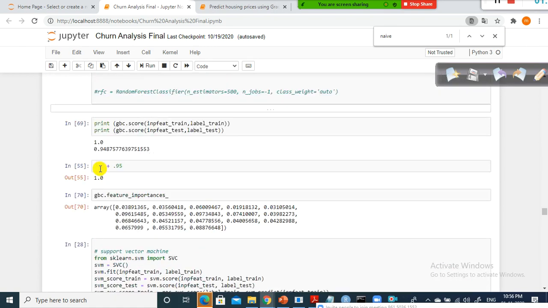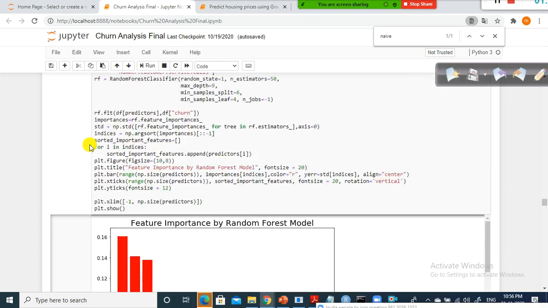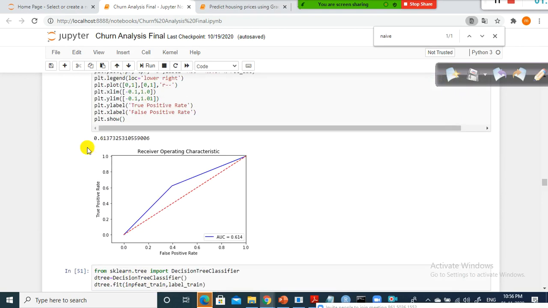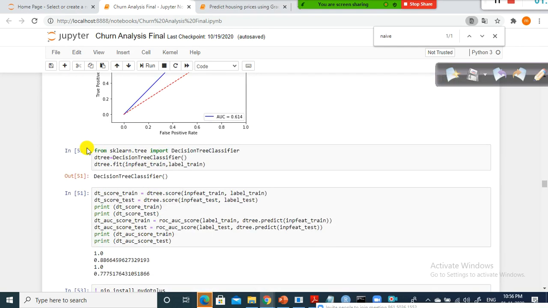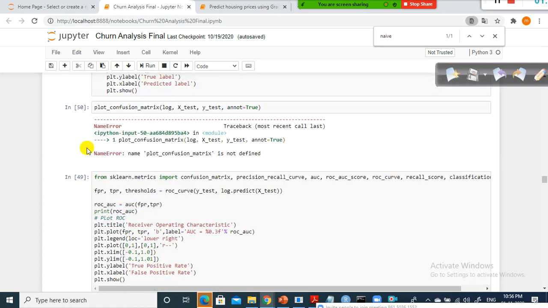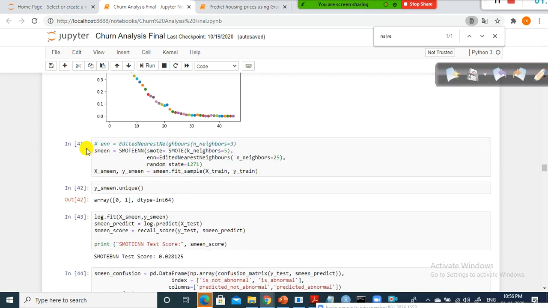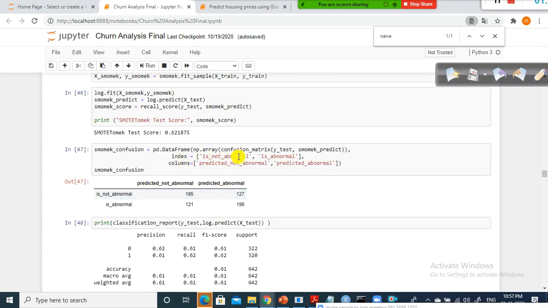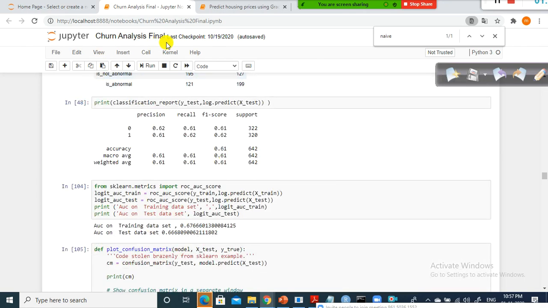Let me just go back to my logistic regression. This is the one I executed long back. Maybe I would have done this one, data imbalancing. After I balanced the imbalanced data, I think that is the one. Anyhow, this is the latest script, and I'll upload it on GitHub.